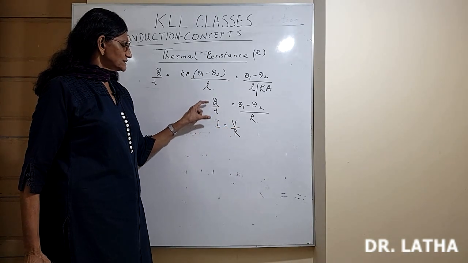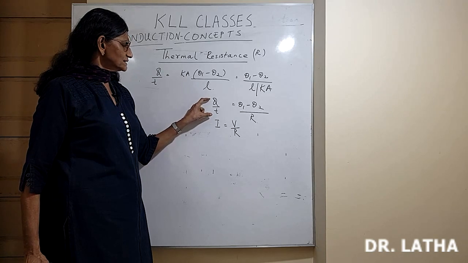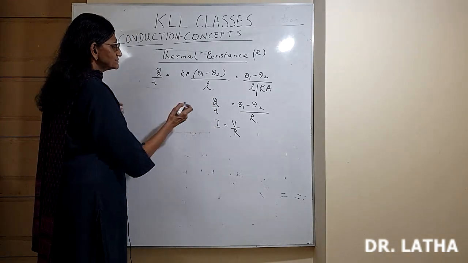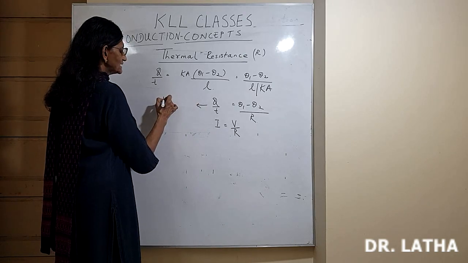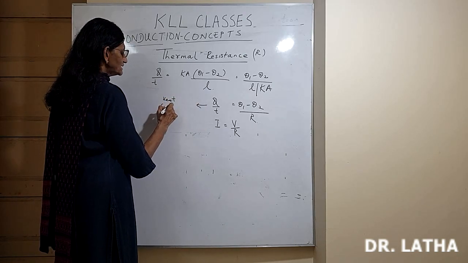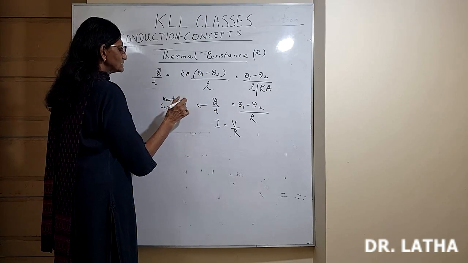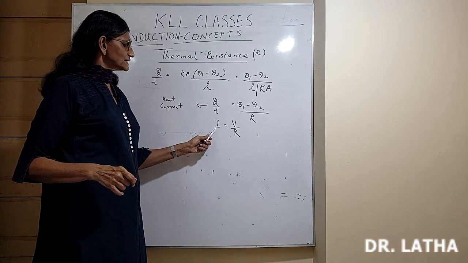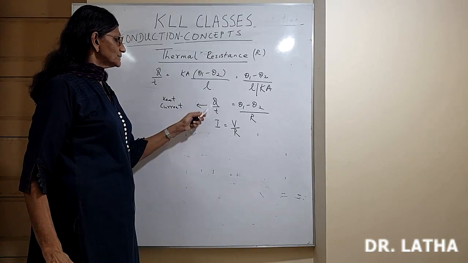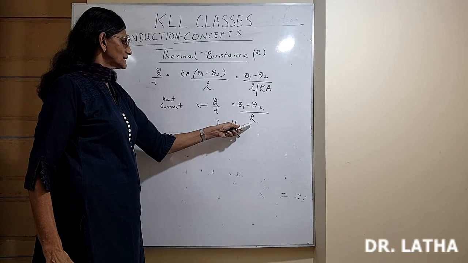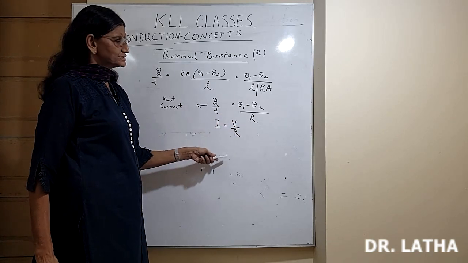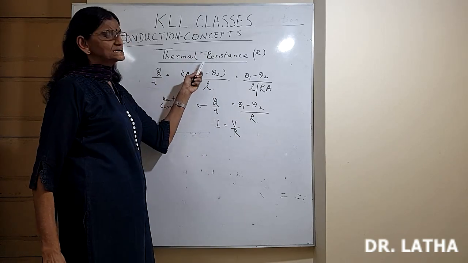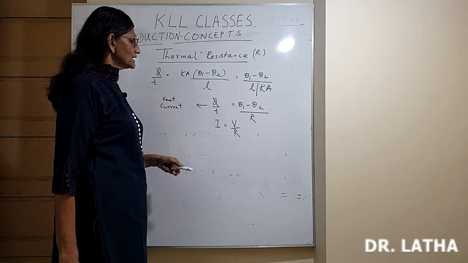And that current I is here the heat flowing per second. So Q by T sometimes you also find written as heat current. Heat current only means heat flowing per second. That's all. It's equivalent to current electricity. So Q by T is (theta 1 minus theta 2) by R, equivalent to I equal to V by R. So R is called thermal resistance or heat resistance, denoted by the letter R.